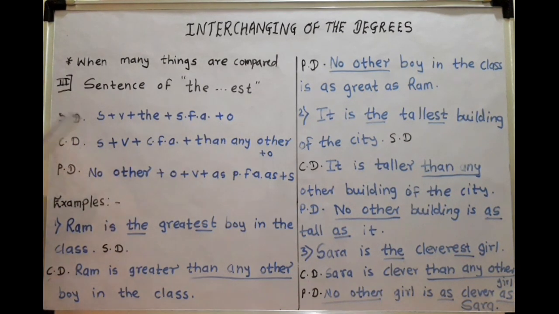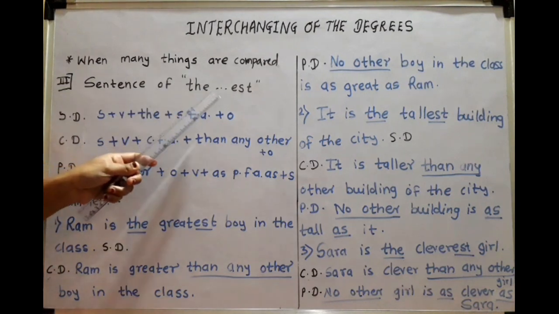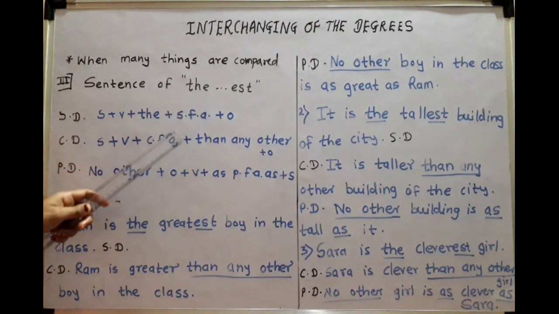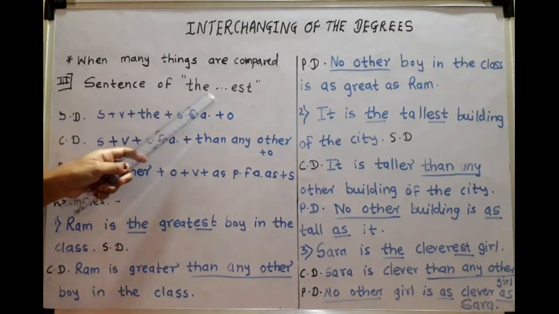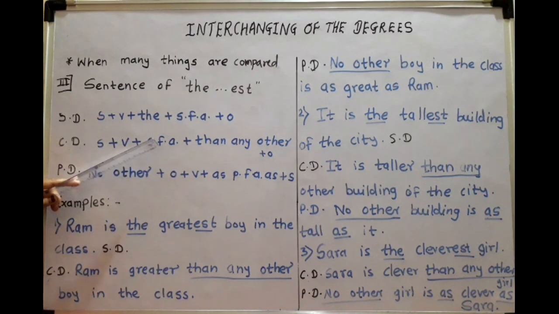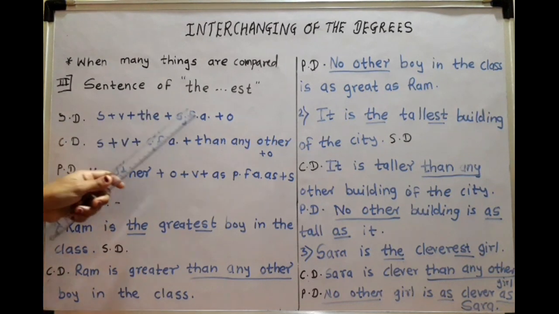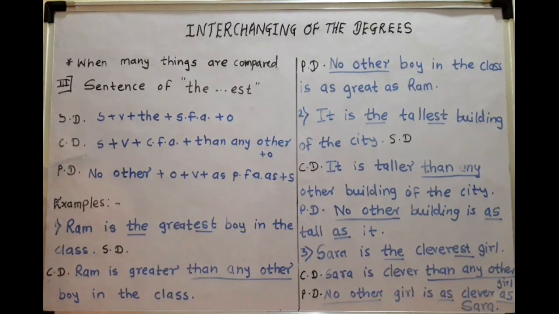Comparative degree means, see, in the previous video we have seen if one of the is there in superlative degree, how to make its comparative and positive. In this video we are going to study when the and EST is there in superlative degree, how to change it into comparative and positive degree. So, subject, verb, the superlative form, object. If it is like this, how will be its comparative degree?